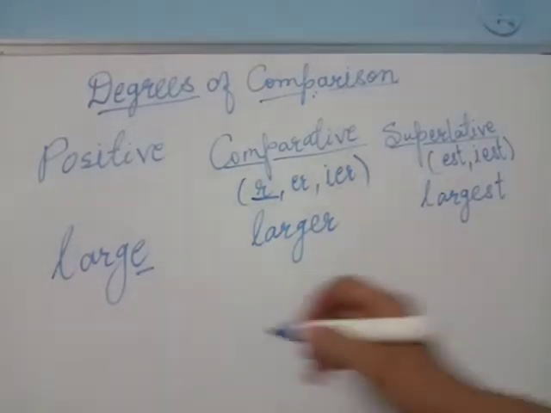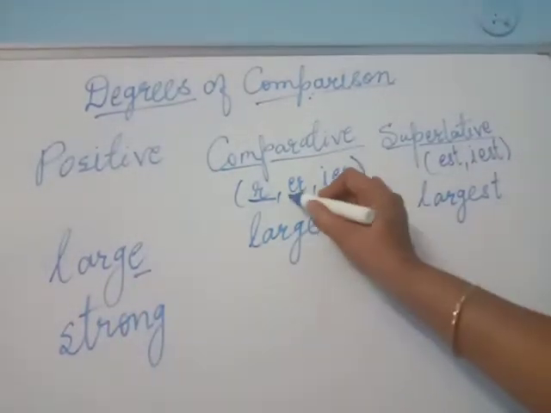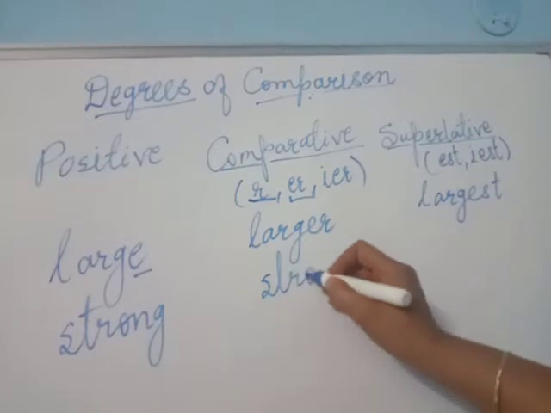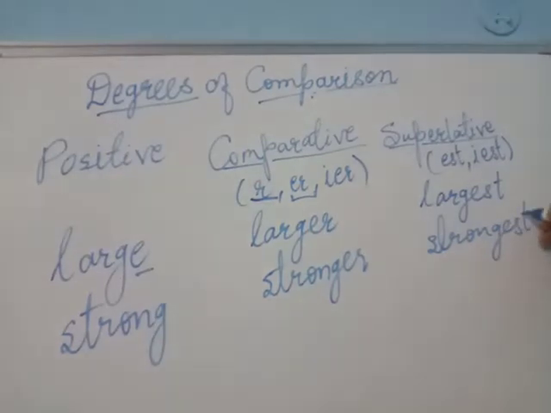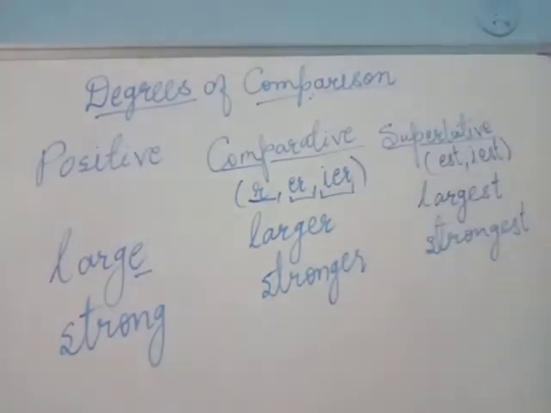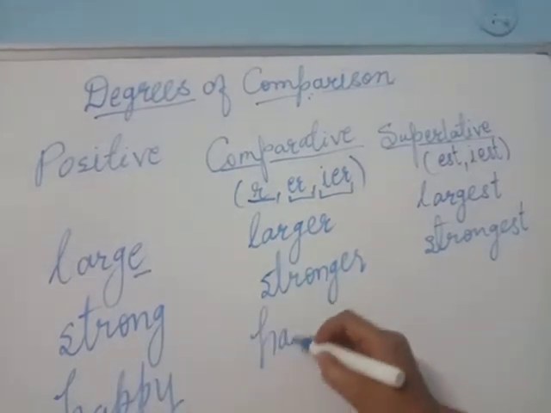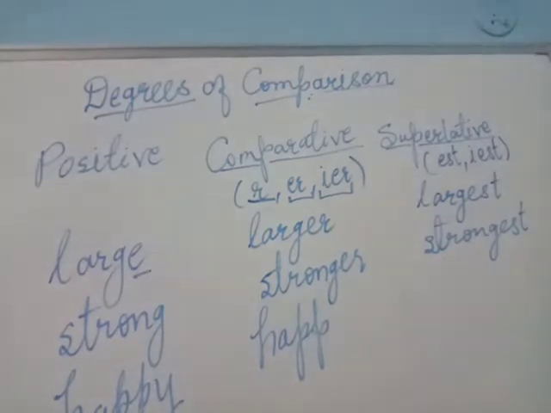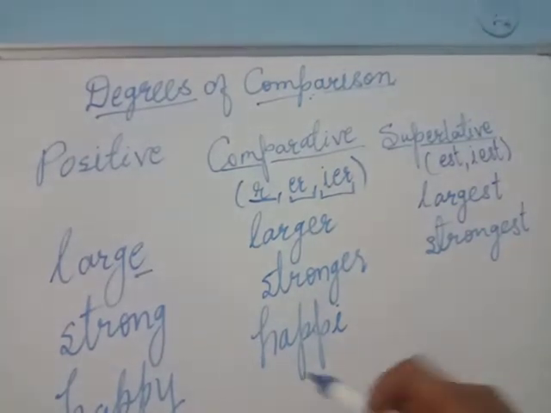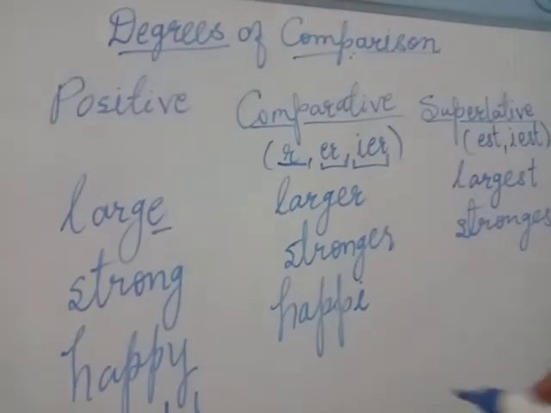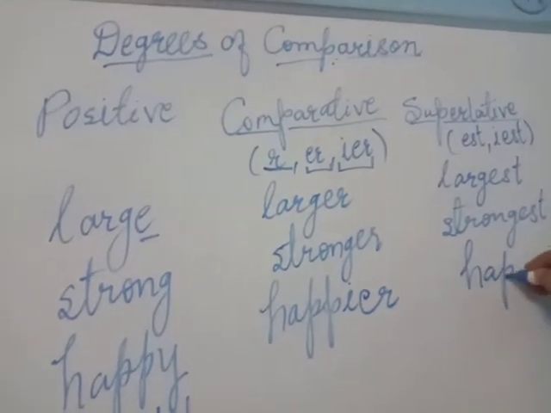Now the next word we will take is strong. Being strong is also a quality. Now we need to add ER, so it will be strong, stronger, strongest. And now we will take one where we need to add IER. I am taking the word happy. Happy will change into happier. But here you need to remember that this Y will convert into I as we modify it. So it will be happier, and here it would be happiest.